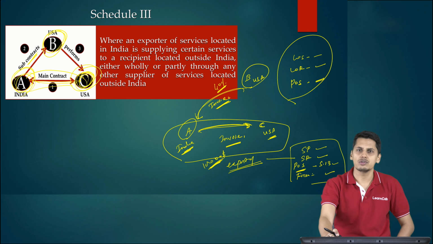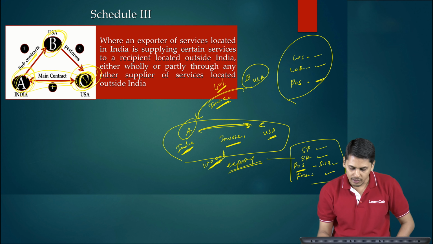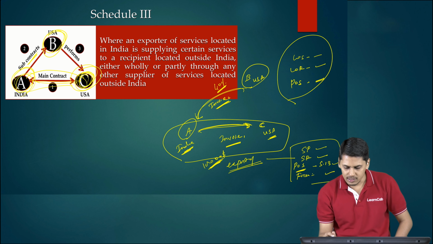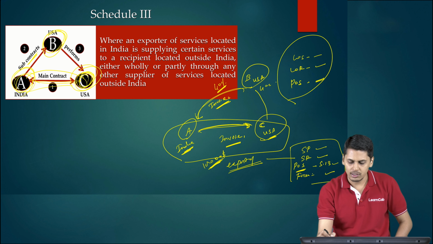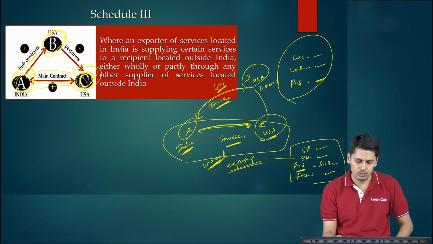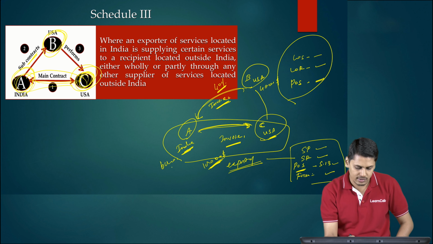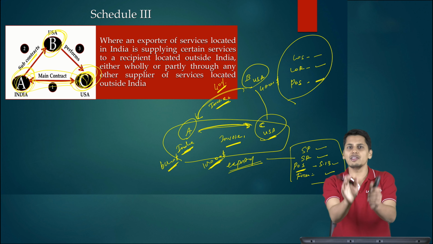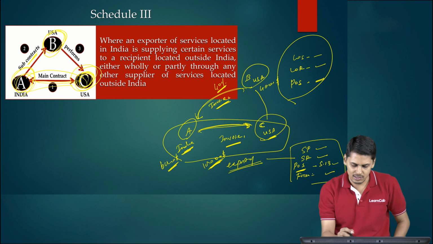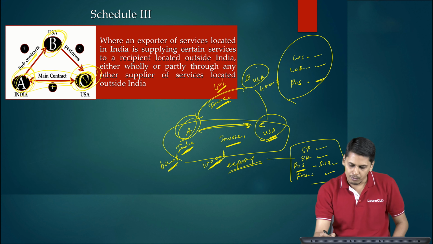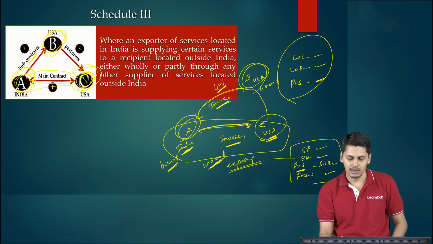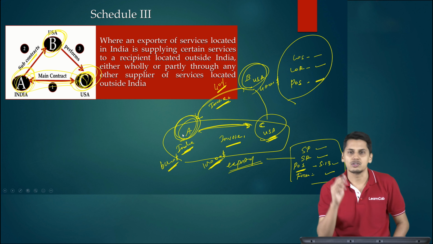Out of this entire $10,000, Mr. C of USA directly pays $4,000 to Mr. B of USA and pays $6,000 to Mr. A of India. This is purely based on the instructions of Mr. A. He is telling Mr. C of USA, pay $4,000 to Mr. B of USA and pay the rest $6,000 to me.